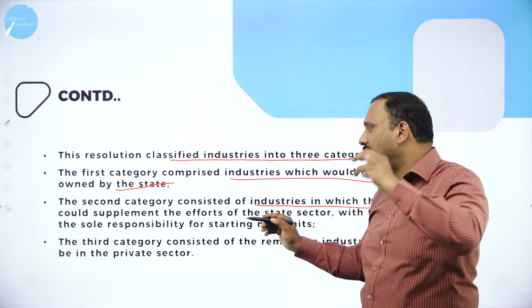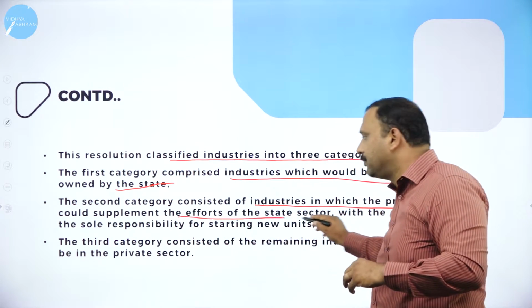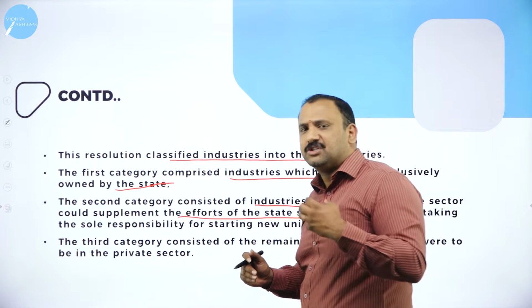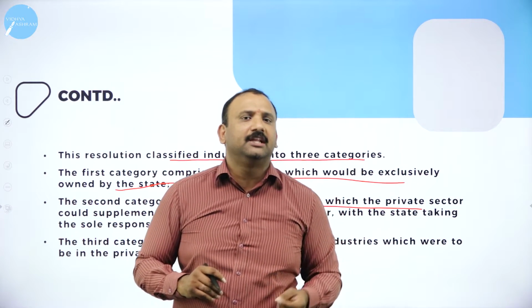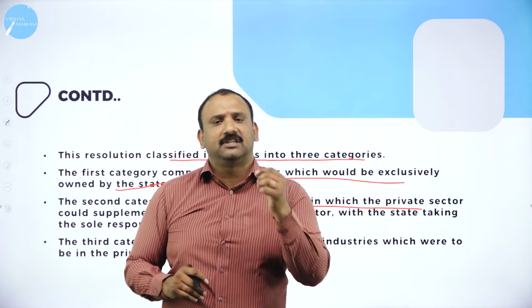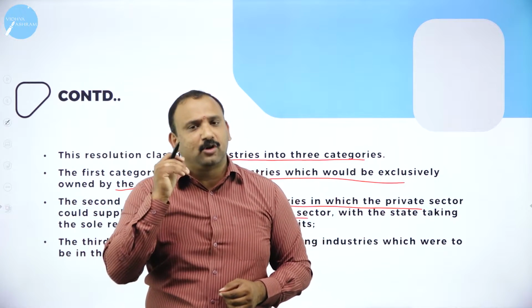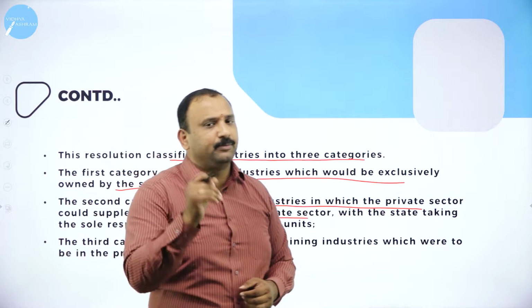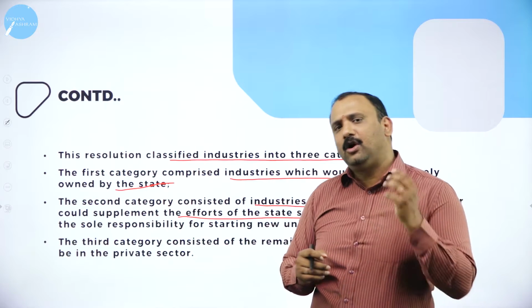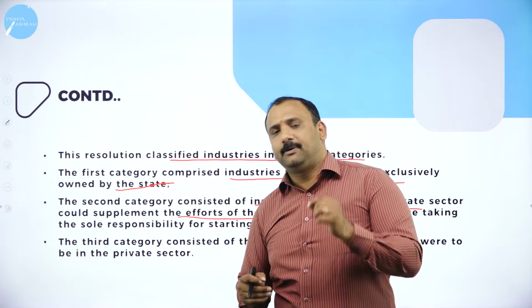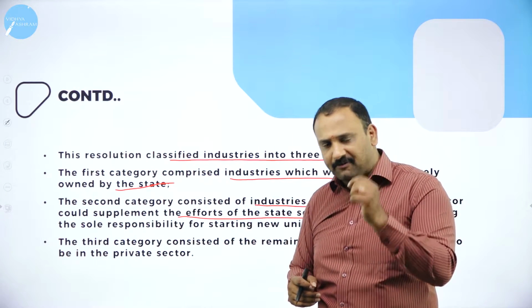The second category was industries in which private sector control and supplementary efforts could be brought in alongside the state. There were companies developed in the states of Maharashtra and Gujarat with the support of the government, but these were all private companies, starting from Tisco, Bajaj, Mahindra and Mahindra. These companies had a little public support, yet they were privately owned.